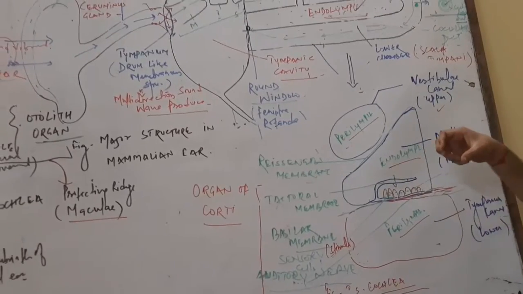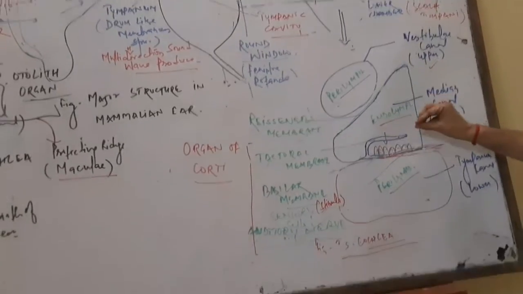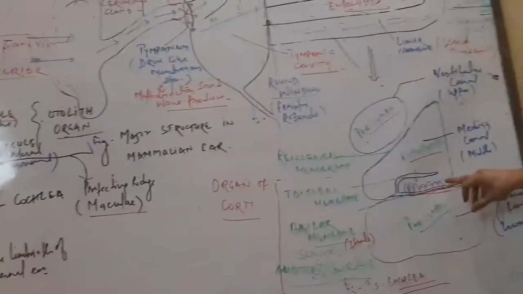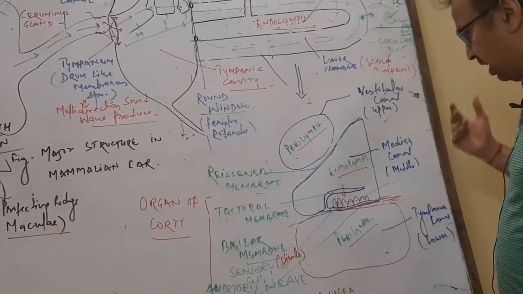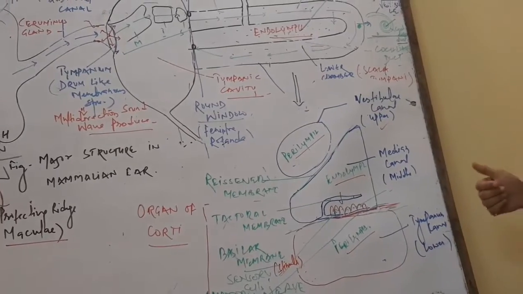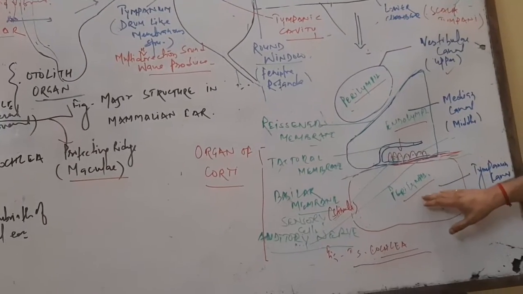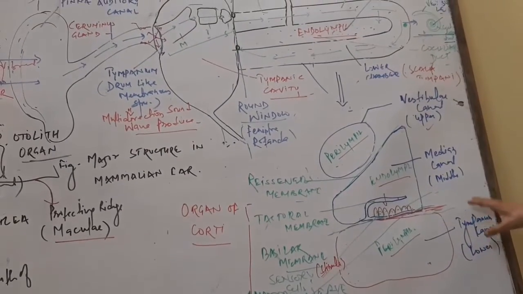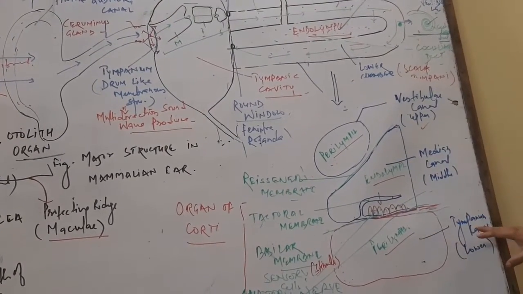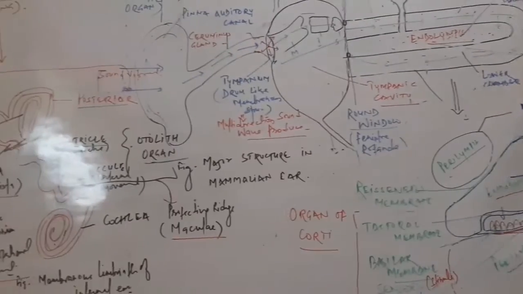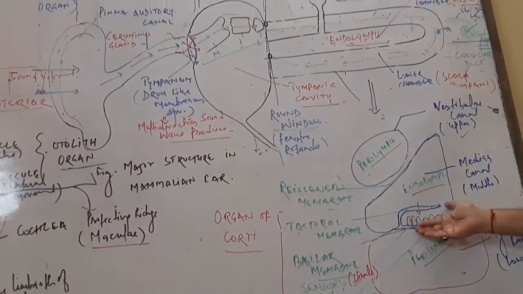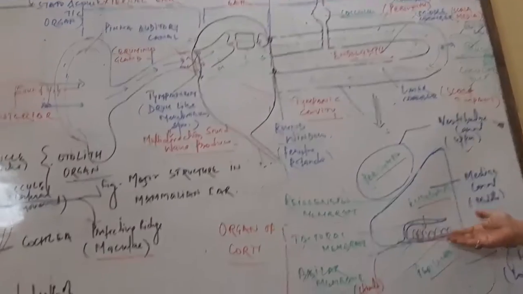Once the membrane vibrates with sound, it activates the sensory cells, and the sensory cells are connected to nerves. That nerve is called the auditory nerve, and then the signals go to the brain. The inner part, filled with perilymph, is called the tympanic canal. So this is the structure of the cochlea, having three chambers, upper, middle and lower, and the organ of Corti having the sensory cells.